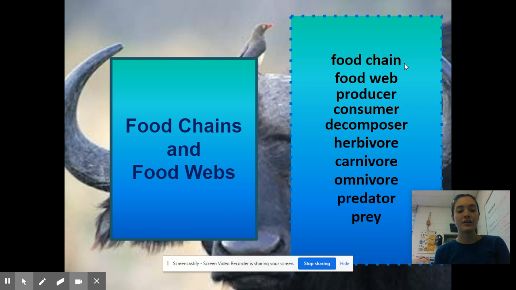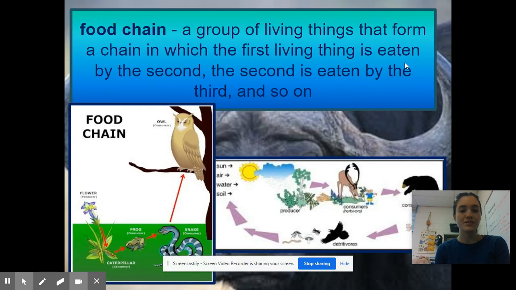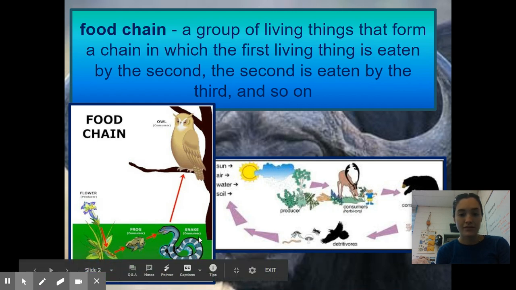Before we get started, I want to remind you of your essential question. Your essential question is, how can you describe the flow of energy in an ecosystem? So a food chain is a group of living things that form a chain in which the first living thing is eaten by the second, and the second is eaten by the third, and so on. We have an example of a food chain down here.